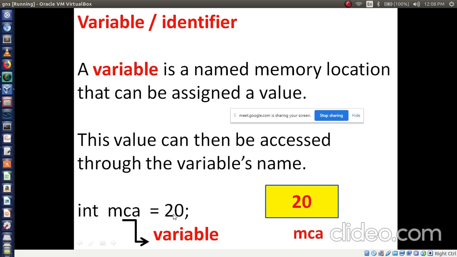It's a number, so that's why I have to take the data type int, right? Then here I have to mention the memory location. The memory location is occupied by the MCA variable, and its value is 20, like that, right? So this is about variable or identifier, both have the same meaning.